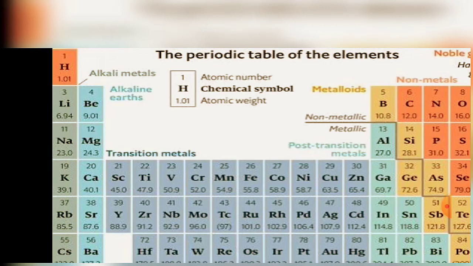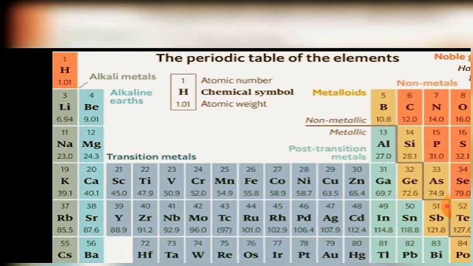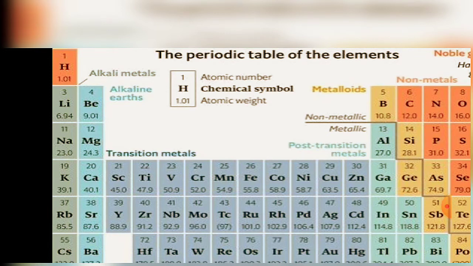What is periodicity? Repetition of properties after regular intervals. Intervals mean after a regular gap of elements. For example, in the first group, after the gap of two elements, properties of the elements will repeat, and similarly with the second and third group, and fourth, fifth, sixth, and seventh groups.